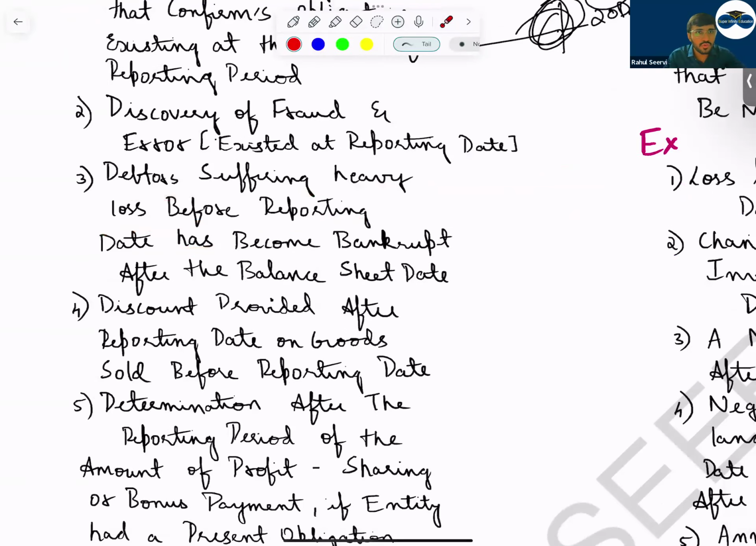The next one: debtors suffering heavy losses before reporting it. So we get to know, okay, bad debt, that we will not receive the amount. So you'll record a loss allowance saying that, sir, we think that 5,000 will not be received, but after 1 month or 2 months you get to know that you only received 2,000. So the loss allowance you should record is 7,000. You should adjust the amount.